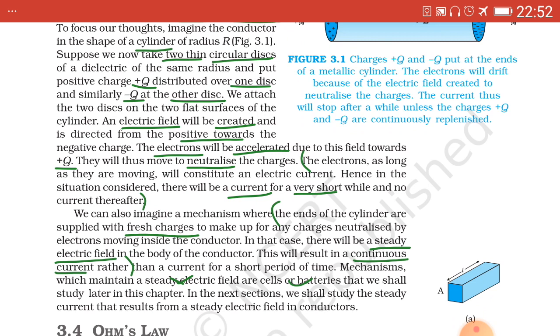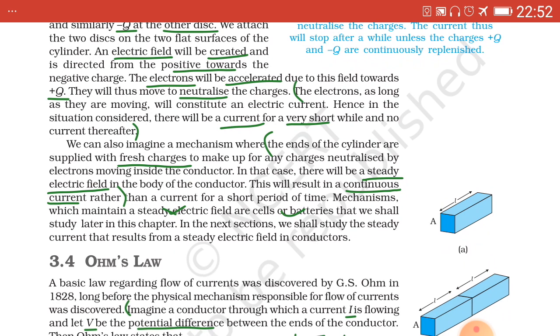Hence, there will be a current for a very short time, and thereafter no current. Now we consider another case in which the ends of the cylinder are supplied with fresh charges to make up for any charges neutralized by electrons moving inside the conductor.